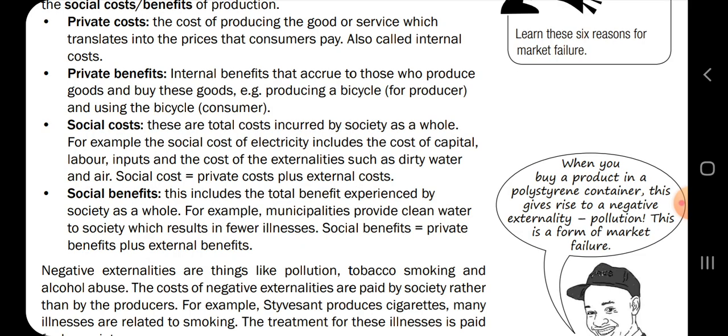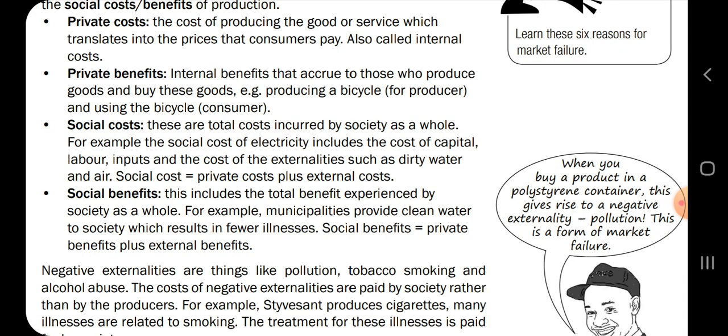So social costs equals private costs plus external costs. Okay, so these costs are incurred by the society as a whole. All right, like that electricity, as they have said here.